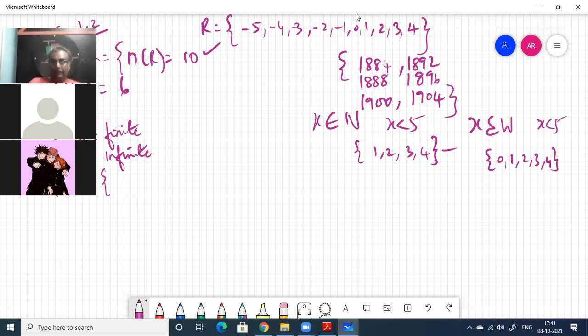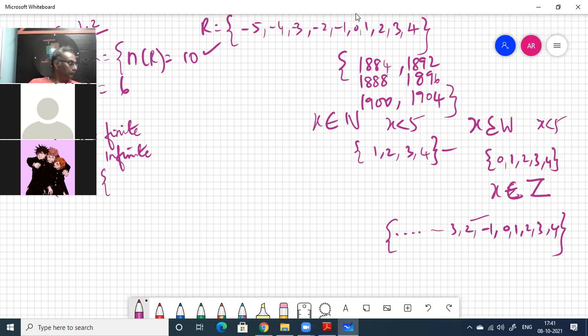But he is telling X is an element of Z, which is integers. So it goes minus 3, minus 2, minus 1, 0, 1, 2, 3, 4. This goes on, correct? So is it a finite set or an infinite set? Infinite, uncle. So it is an infinite set.